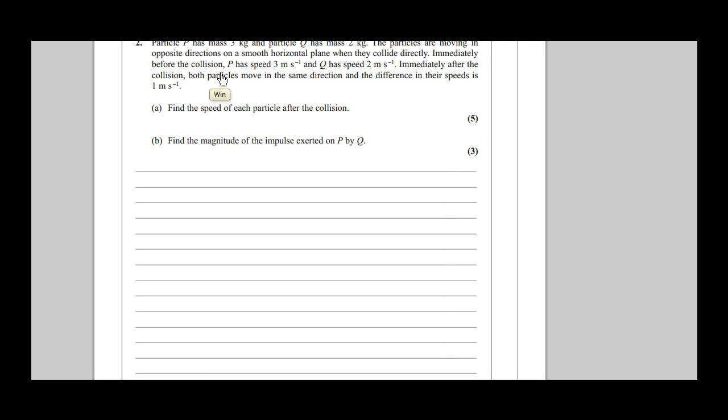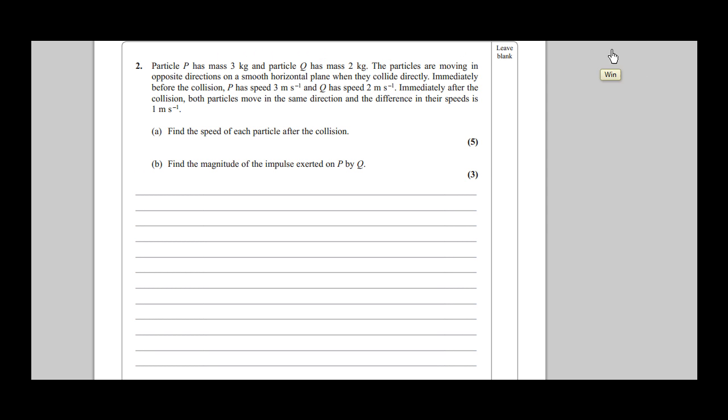Okay, hello, welcome to the second video on question 2 of the June 2011 M1 paper as part of the revision series. This one's about momentum. There is a particle with a mass of 3 kilos and one with a mass of 2 kilos. They're moving in opposite directions on a horizontal plane when they collide directly. Immediately before the collision, P has a speed of 3 meters per second and Q has a speed of 2 meters per second. So that's P and Q.